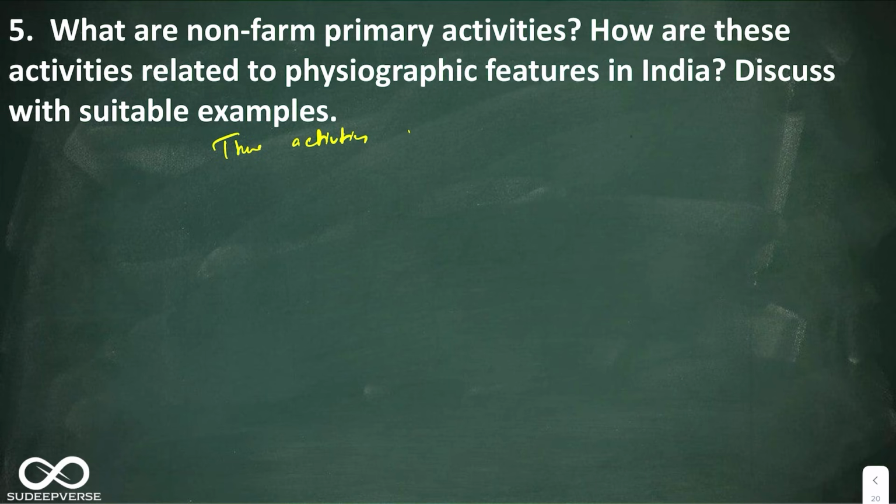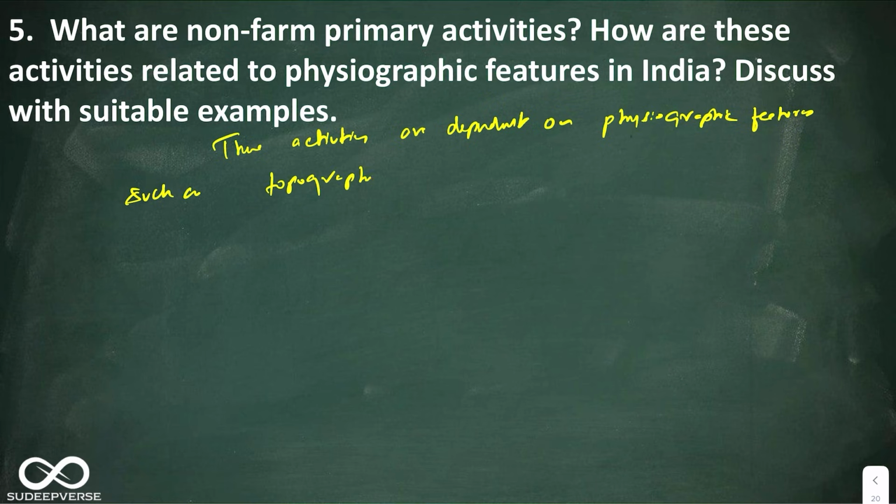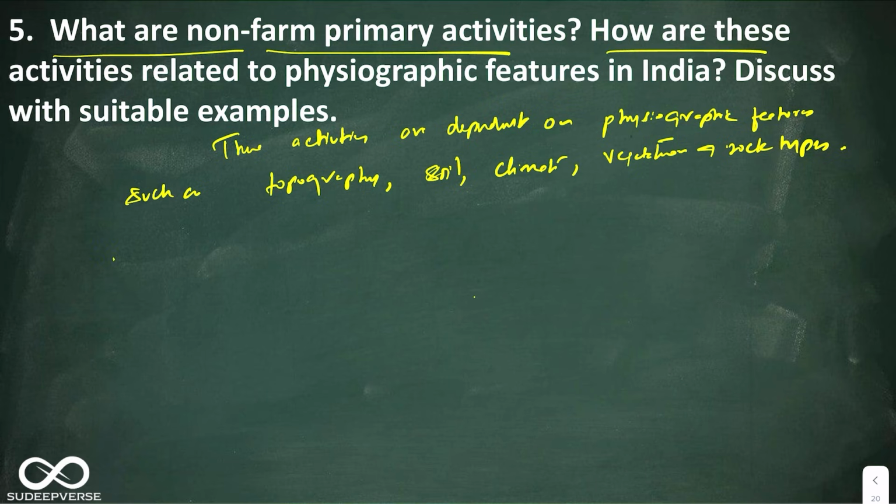These activities are dependent on physiographic features such as topography, soil, climate, vegetation, and rock types. You can write many more, but I'm just stopping it here. Okay, so I've given a glimpse of what is non-farm primary activity. Now we have written the first part of the answer.